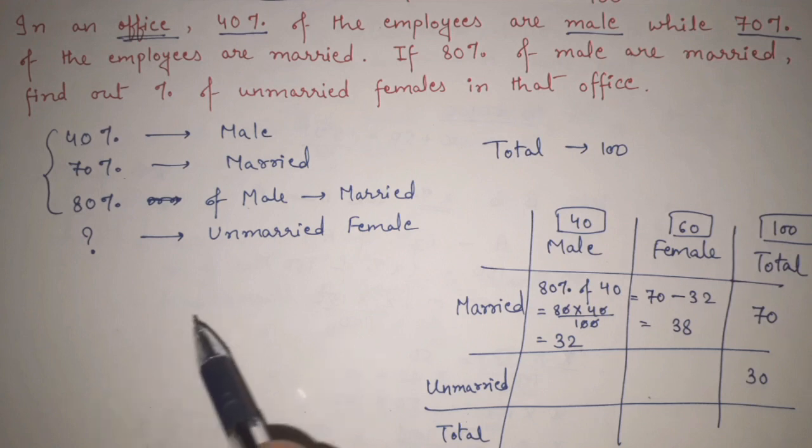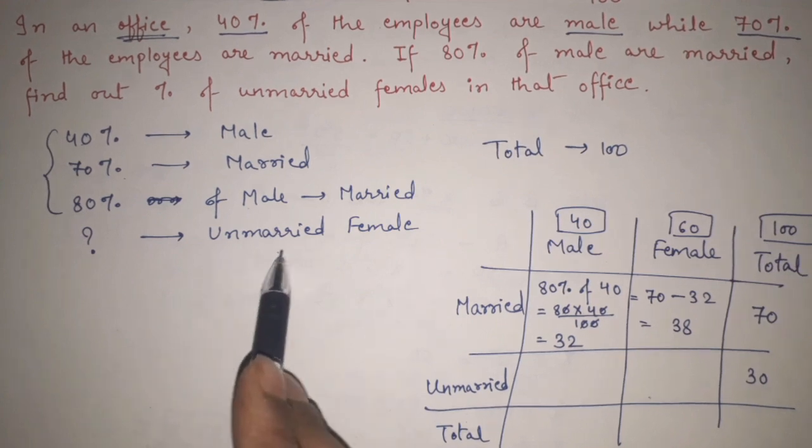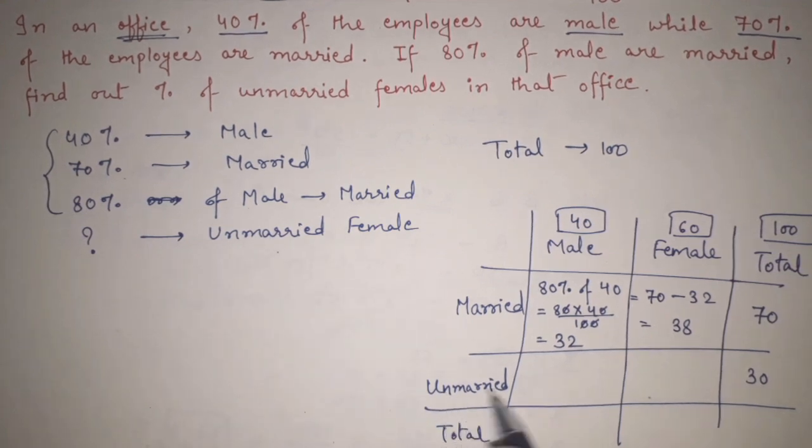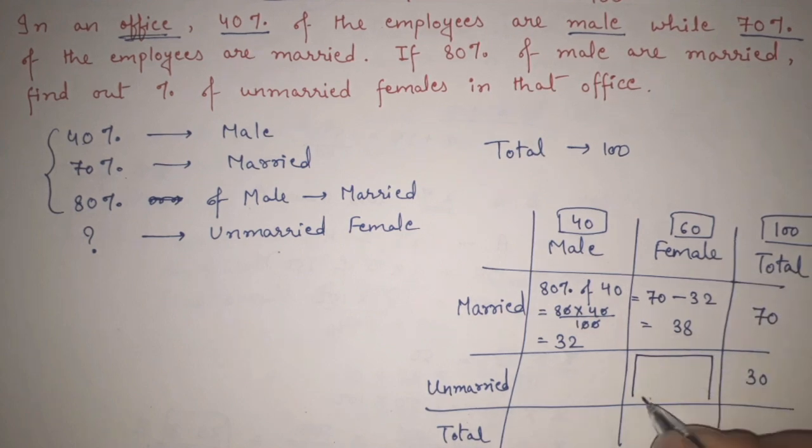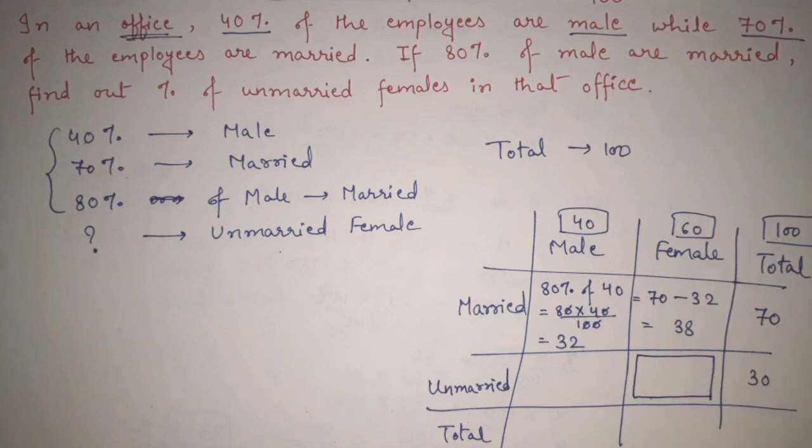Now what we actually want? We want the number of unmarried female. Unmarried female, that means this digit we want. We want this number. Now how to get this number? Wait, let's go step by step. Okay, see here, this is again important, this is again interesting actually.